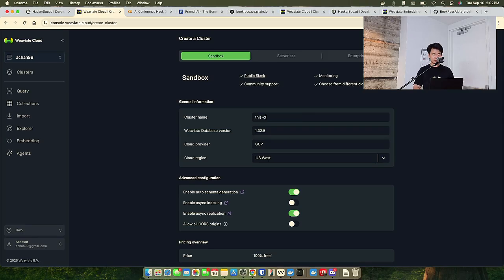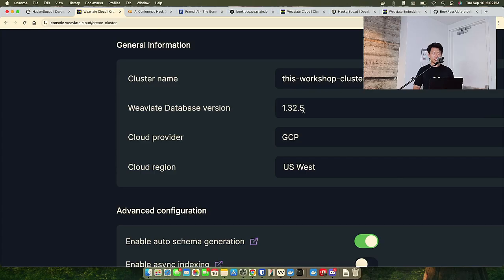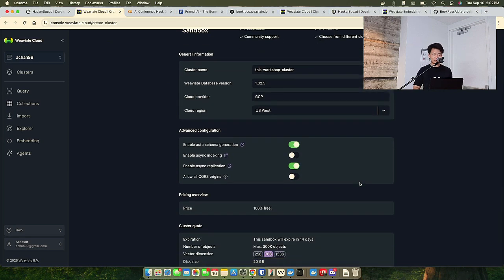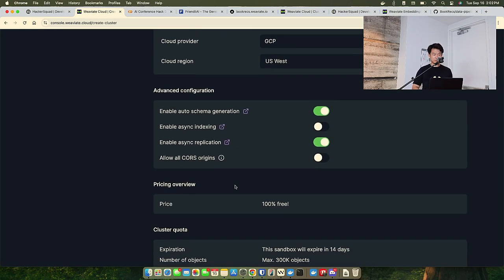This workshop cluster is running version 1.32.5 of Weaviate. It sits in GCP on US West, which is right next to where I am, or roughly anyways. In terms of configuration, this is going to use auto schema generation, because that's a big convenience feature and it makes it really easy to build new collections. We're not going to do asynchronous indexing, but we will do asynchronous replication.